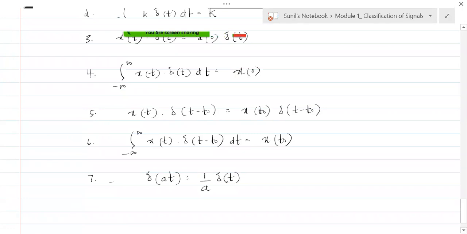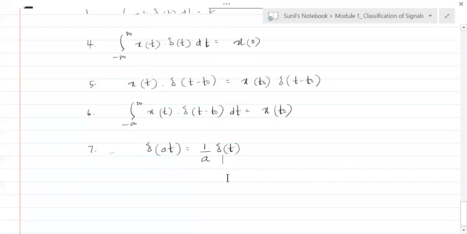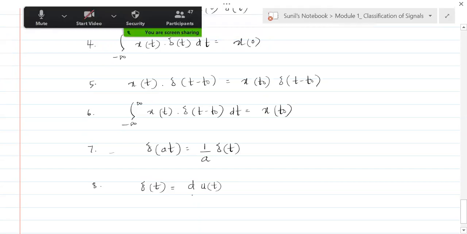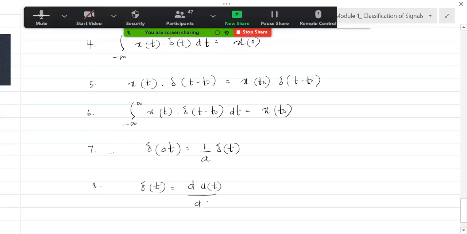Fine. And there is another one which we have not discussed. That is, delta of t can be obtained when you differentiate u of t with respect to t. So this you need to understand.